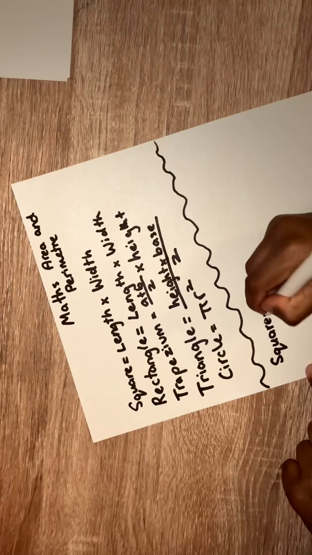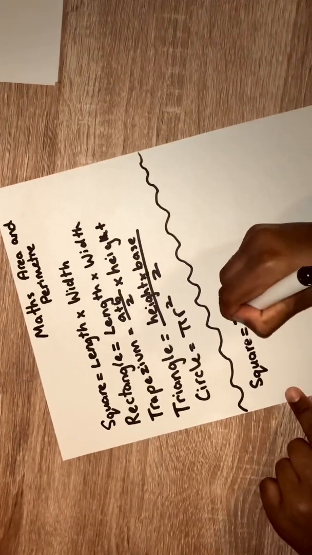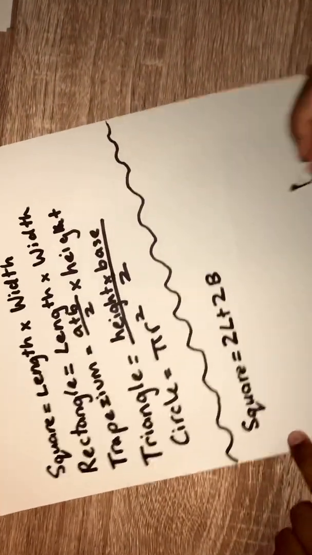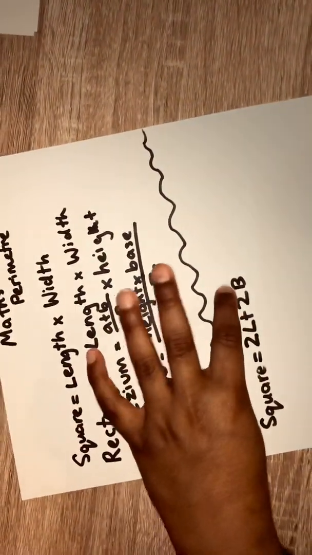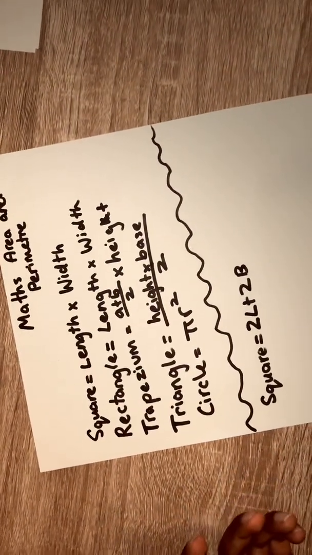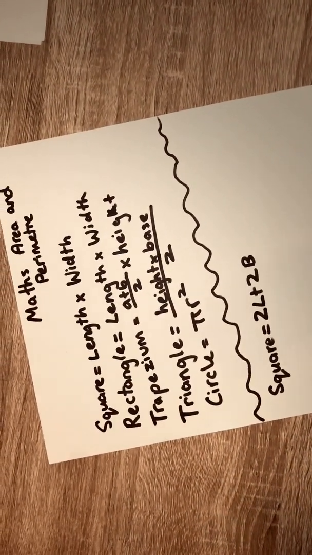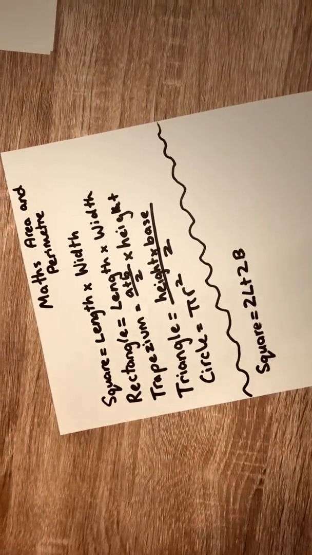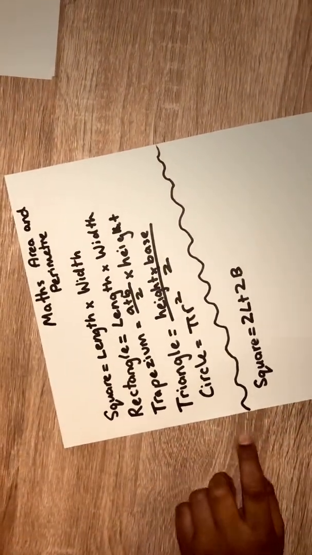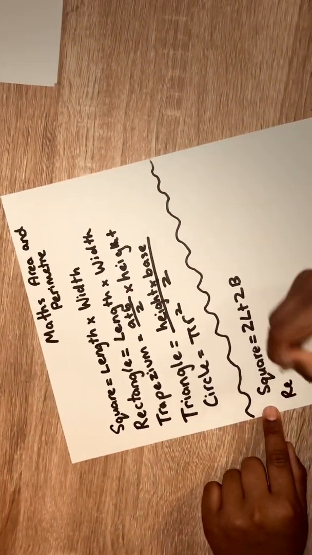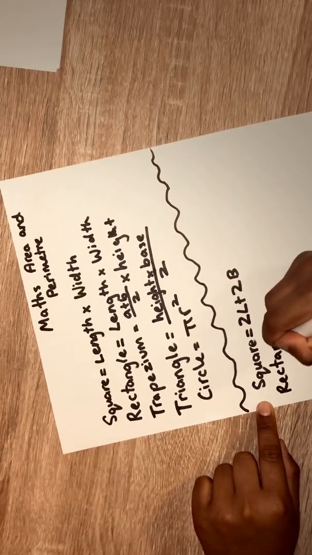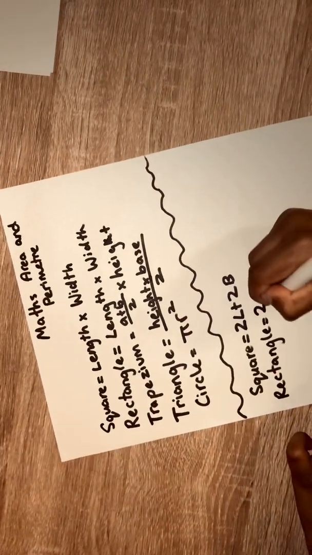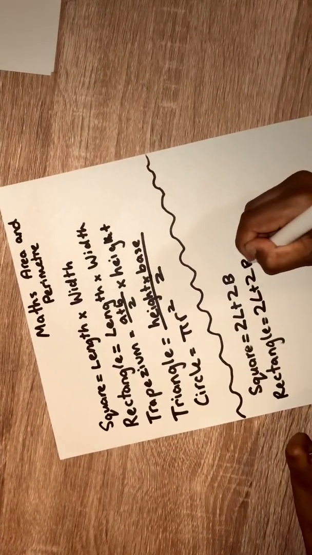Square equals 2L plus 2B, which is 2 length plus 2 base. For a square, it's actually just 4b, 4 base, which means length, because all of the sides are the same, so it's all equal. But for a rectangle, you got to write it the proper way, like 2l plus 2b equals the same thing. 2l plus 2b.